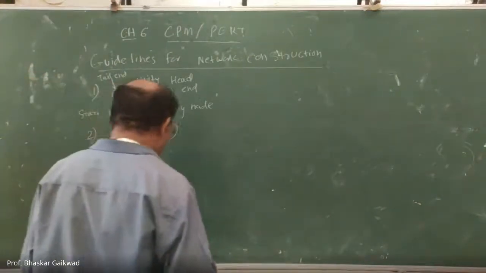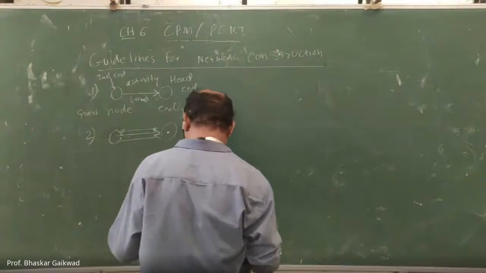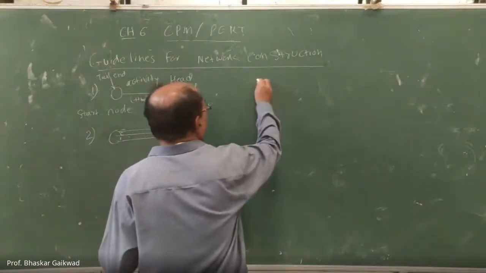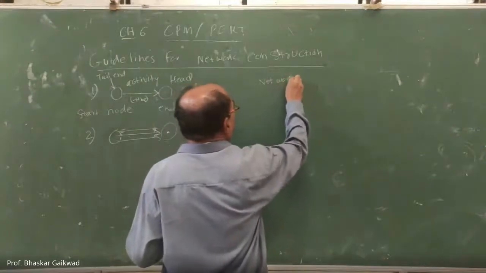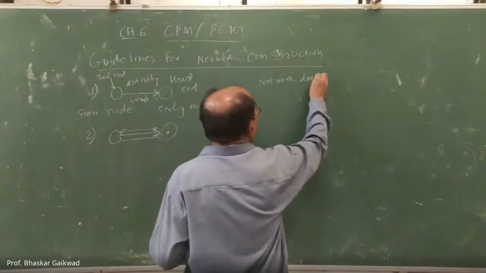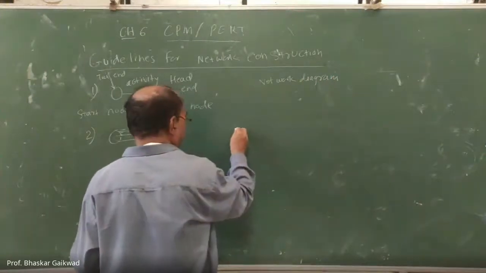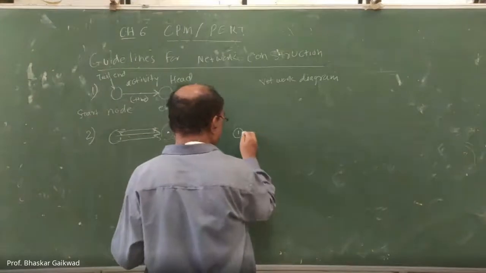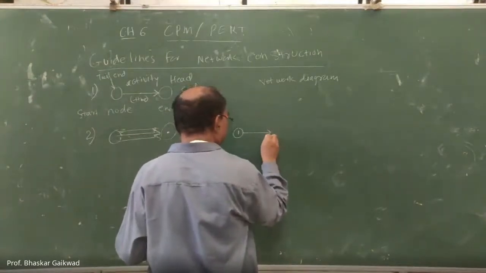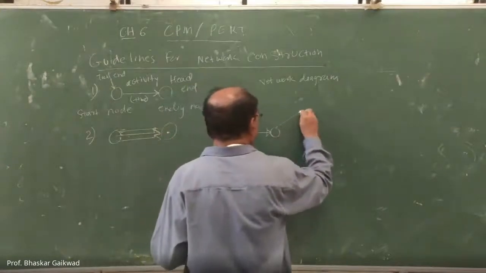For example, there is one project, or this network diagram. One example: this is node number 1, this is 2, this is third.